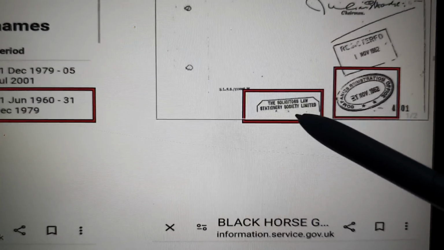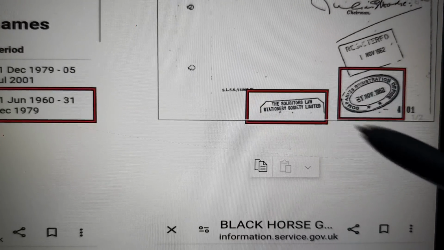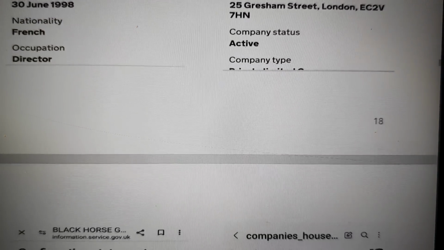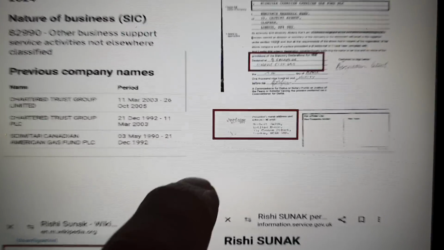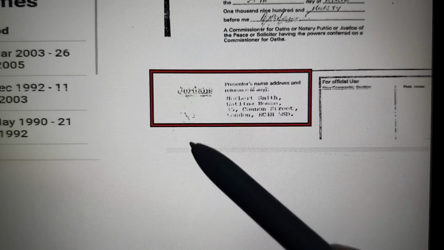But it's also got a stamp here, the Solicitors Law Stationery Society Limited. You'll look at my other documents and you will see that features throughout. Moving on, we've got Black Horse Group Limited, slightly different company name, linked through to the same person, 25 Gresham Street. And on here you can see it's got an address which features throughout. Fraud. Cheapside and Jordan's Limited is on here as well.